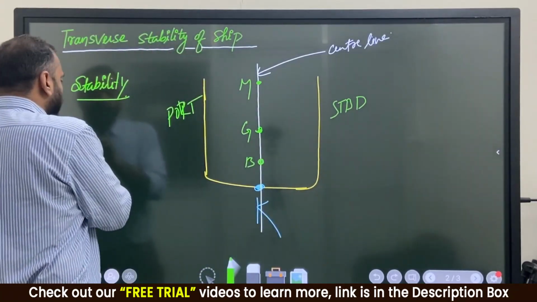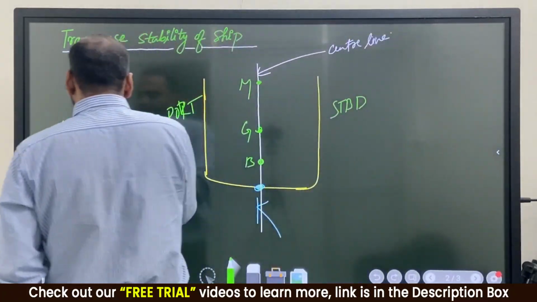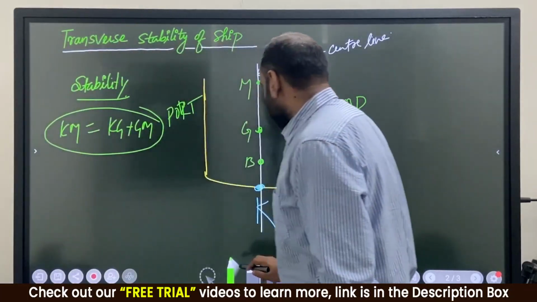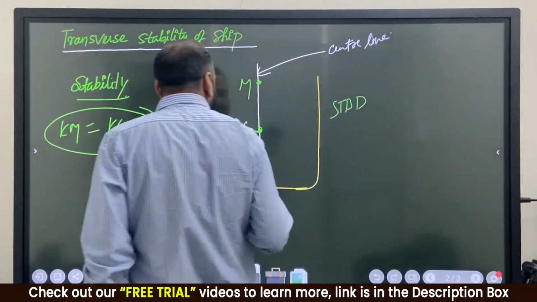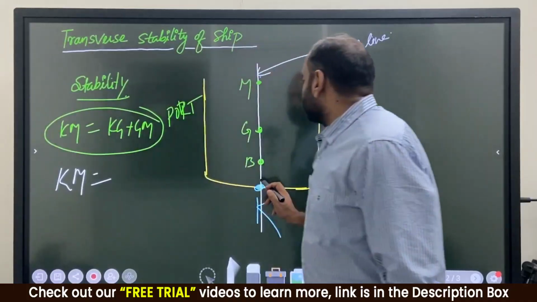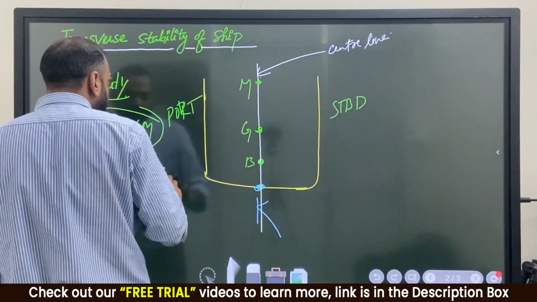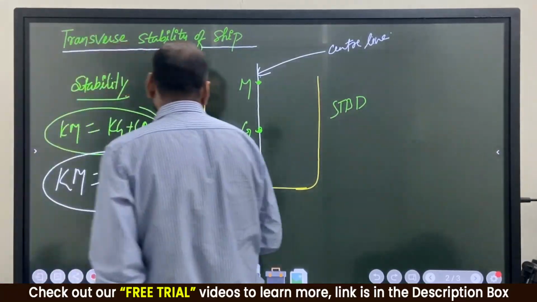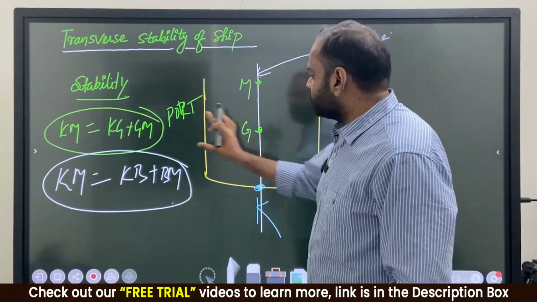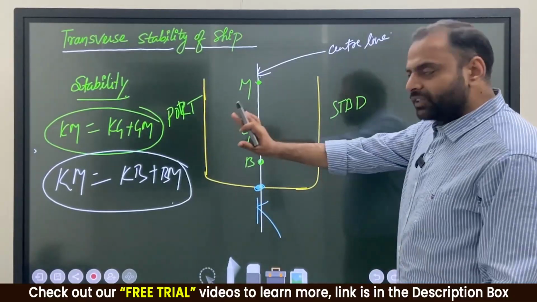From this center line, the equation: KM is always equal to KG plus GM. Agree? This KM is equal to KG plus GM, or this KM, keel to the metacenter, is nothing but KB plus BM. Agree? KB plus BM. Agree? Are you all able to relate this figure with these formulas? Correct? Yes. Now each and everything डिटेल में बात करूंगा.